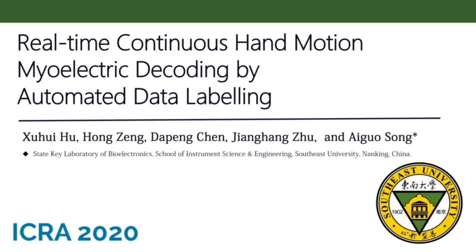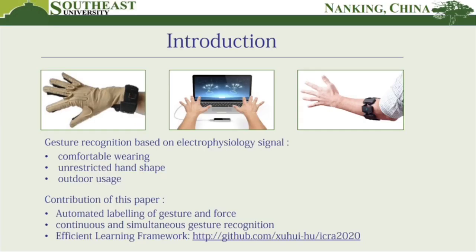In this work, we present a real-time myoelectric decoding model for continuous hand motion recognition using an automated data labeling method. Gesture recognition is one of the most significant research contents in human-robot interaction. State-of-the-art technology, including data glove, exoskeleton device, and computer vision, have achieved excellent performance. Recently, hand recognition based on surface electromyography has become a new hotspot, which has the advantages of comfortable wearing, unrestricted handshake, and outdoor usage.